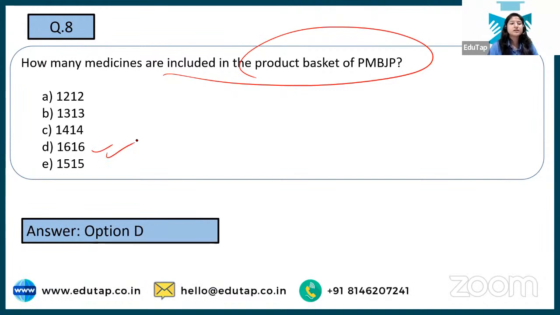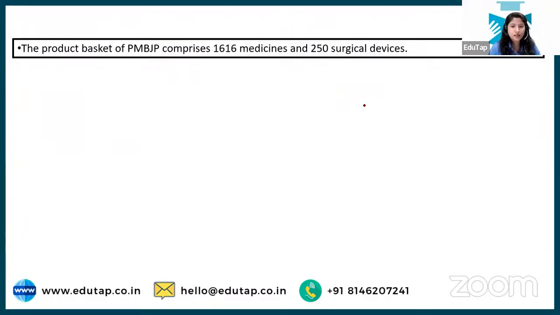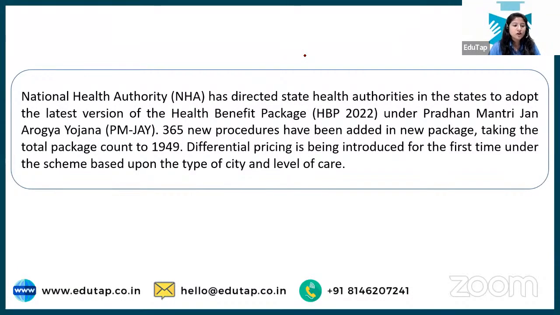So these many medicines have been included in the Jan Aushadhi Yojana that we studied, and 250 surgical devices. Next, if I look at it, I'm getting all the abbreviations. I'm looking at National Health Authority, I'm looking at PMJ. Okay, so now I know this scheme is about Pradhan Mantri Jan Arogya Yojana. So you just have to look for the keywords. You do not have to read everything in the examination, right? So now we know we are talking about Pradhan Mantri Jan Arogya Yojana, so now directly come to the question.